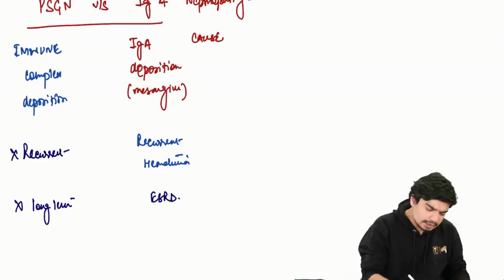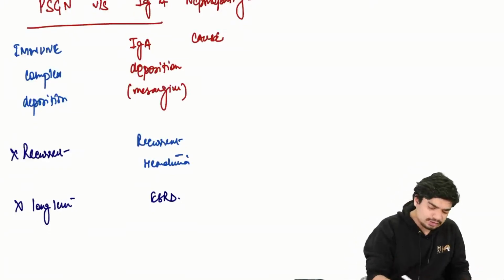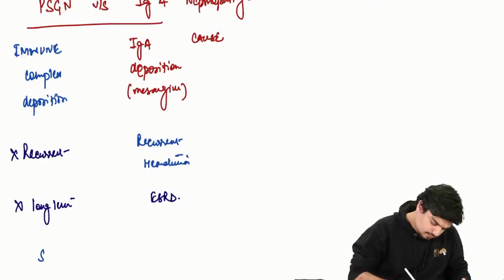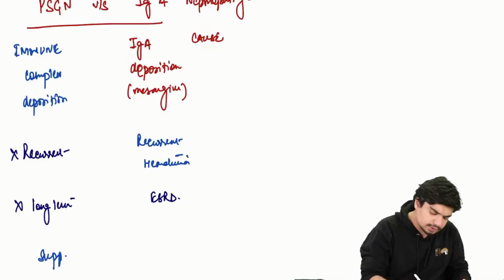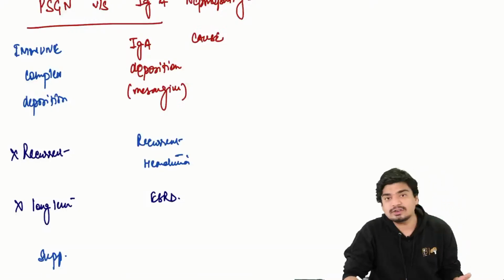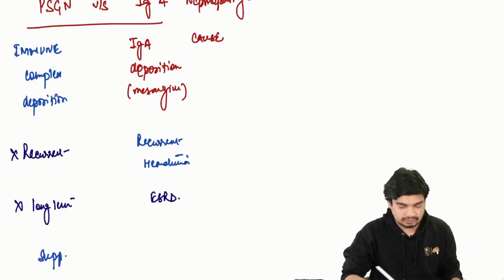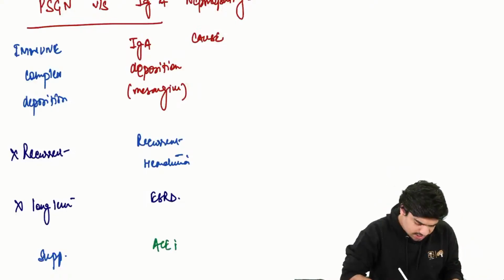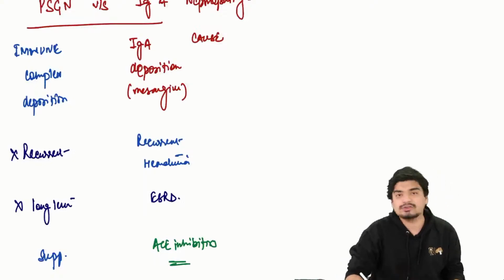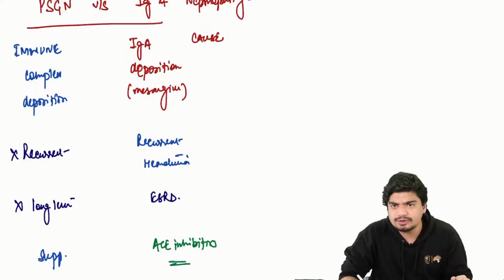Coming to treatment, in PSGN, treatment is going to be supportive. While as far as IgA nephropathy is concerned, you have to give ACE inhibitors. So those are the most important differences.